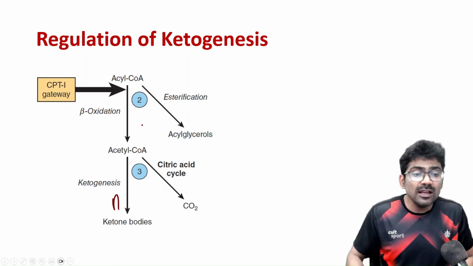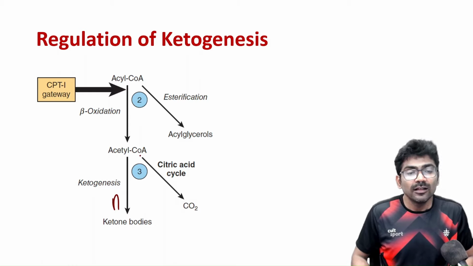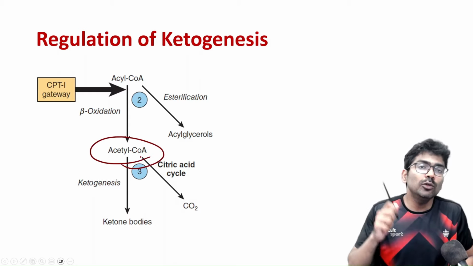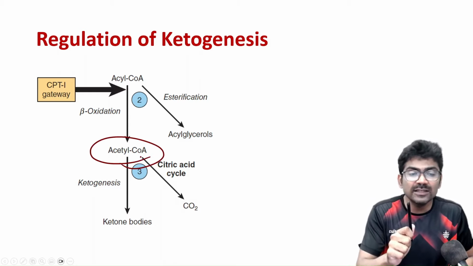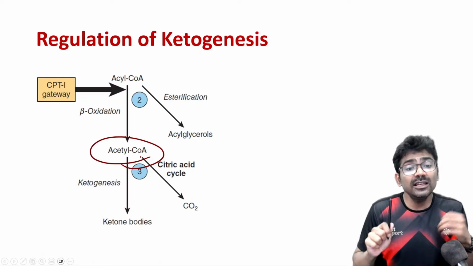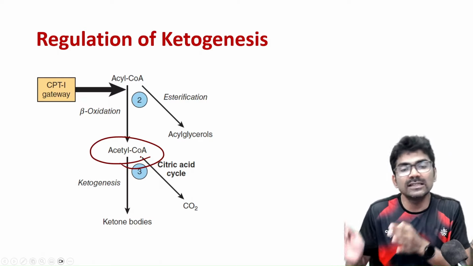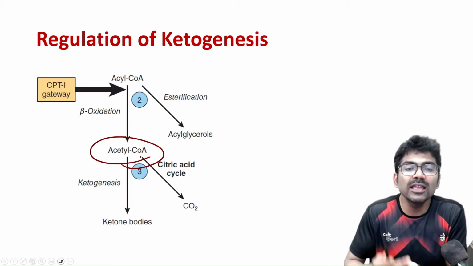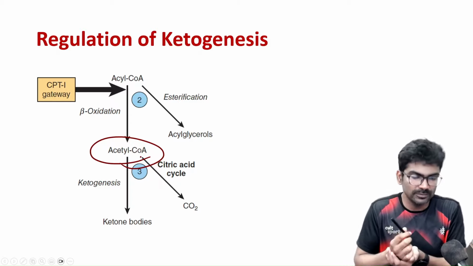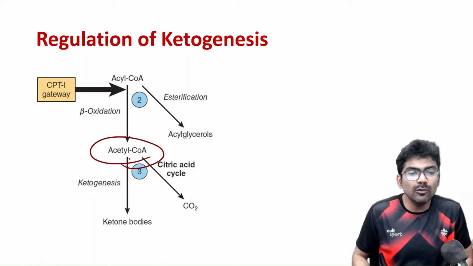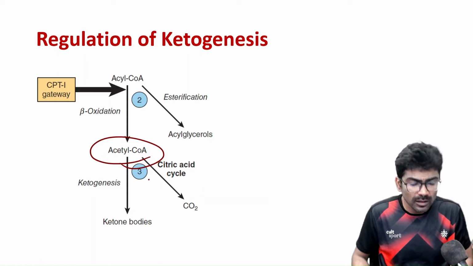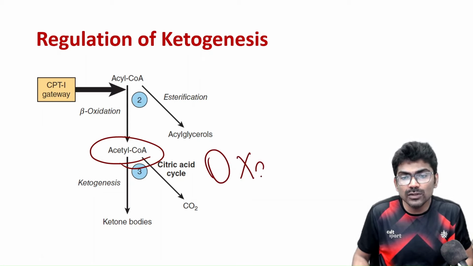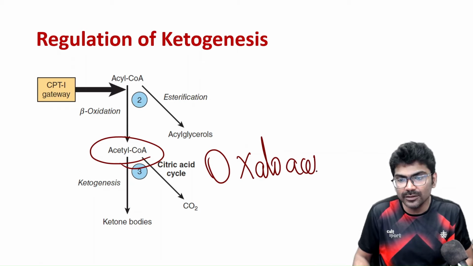Which is the final determinant? The acetyl CoA, which is produced during the fatty acid oxidation, whether it can enter the TCA cycle or not, that determines the final step, right? So acetyl CoA, can it go to the TCA cycle or not? What is it going to be determined by? By the level of oxaloacetate.